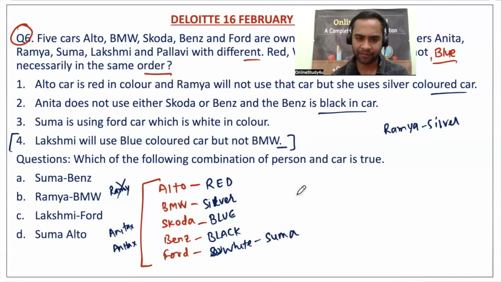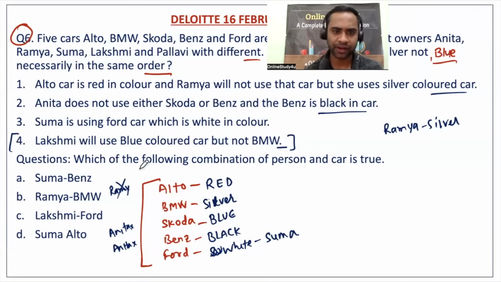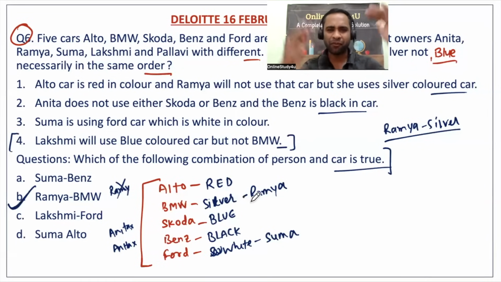So till here we have done. Let us try to find out some more information. Ramya uses a silver colored car, right? Now, which of the following combinations of person and car is true? Ramya, BMW. You don't have to find it for other people. What is the use, right? They're asking who has BMW? Ramya has BMW. That's all.